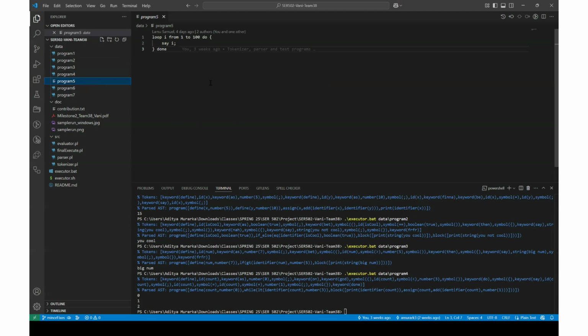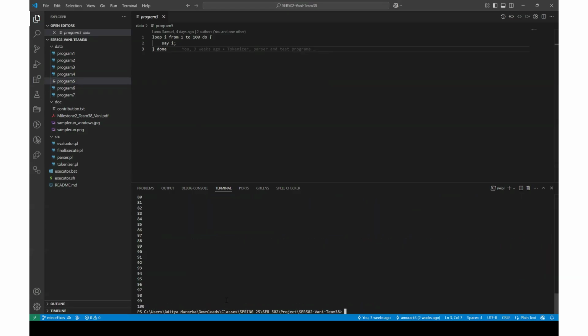Coming to program 5, it's a loop from 1 to 100, and on each iteration we are printing the value of i. If you can see, the program executed, printing the values of i from 1 to 100. Coming to program 6, here we are showcasing a ternary operator.